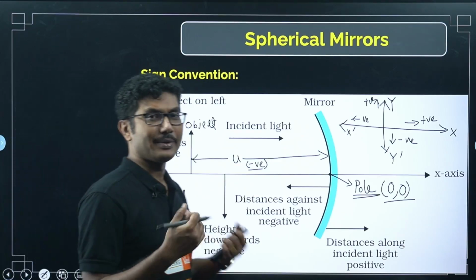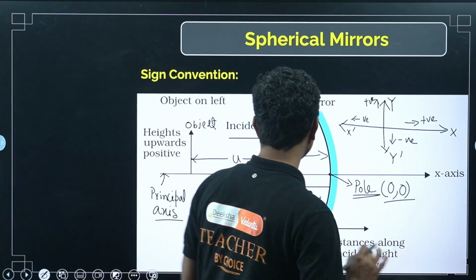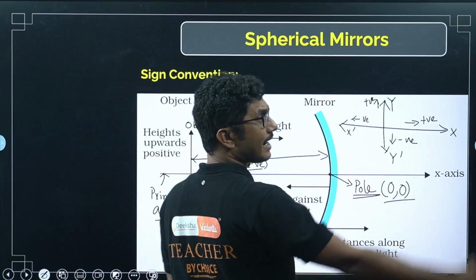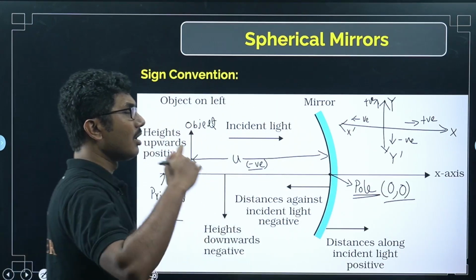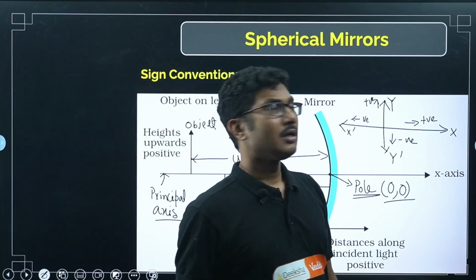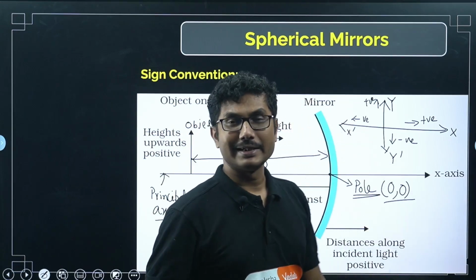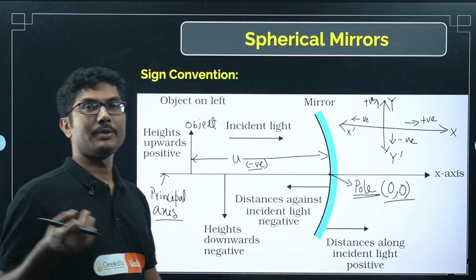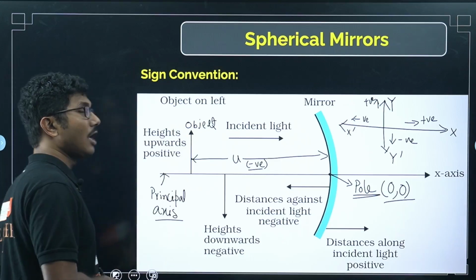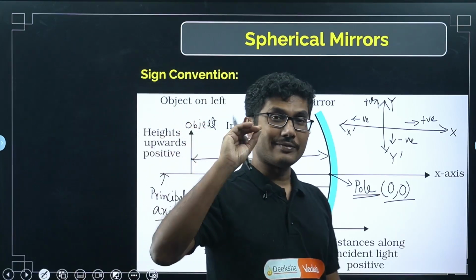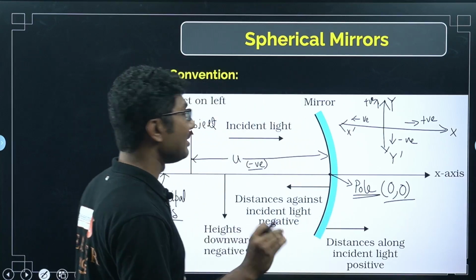Image distance can be negative, can be positive. If the image distance is positive, then the image is on the right hand side, and if it is negative, then it is on the left hand side. Now based on whether it is a mirror or a lens, okay, on the right hand side it can be a real image, it can be a virtual image. Now you should also remember that in every case, whenever there is a real image, real image means what?